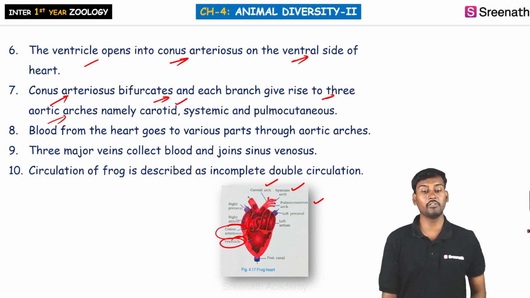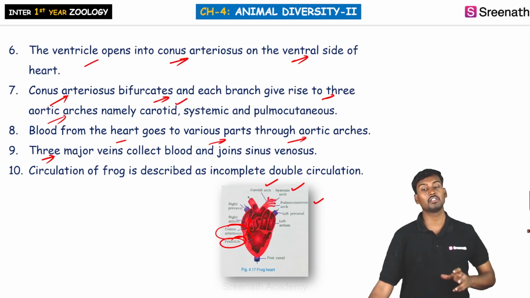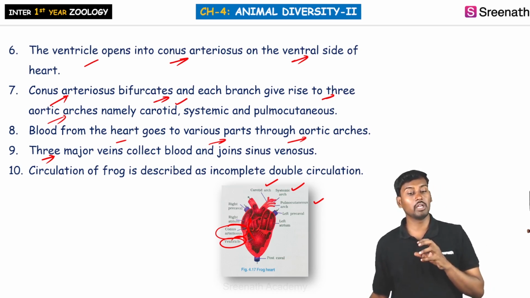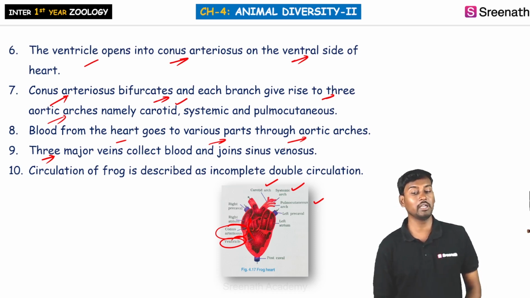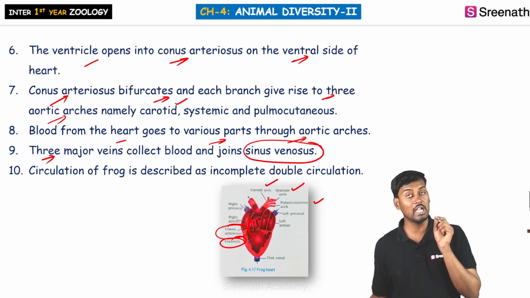And we can see the blood from the heart generally goes to the different parts of the body through the arches, the aortic arches, and there are three veins which are generally involved in connecting the blood and join the sinus venosus. So here, how the blood gets collected is that ultimately what forms is the sinus venosus. So the sinus venosus is the one which is ultimately involved in bringing the blood from the different